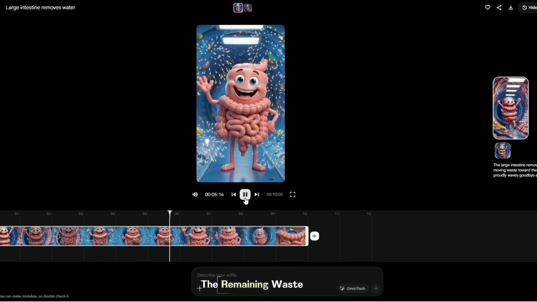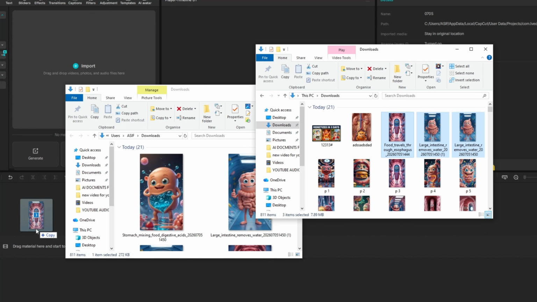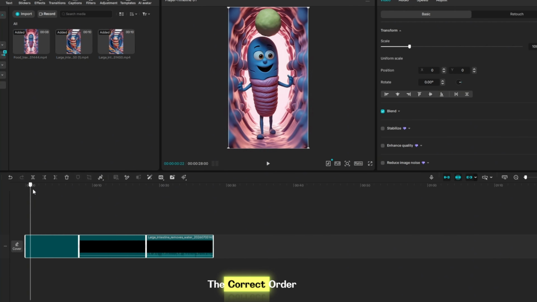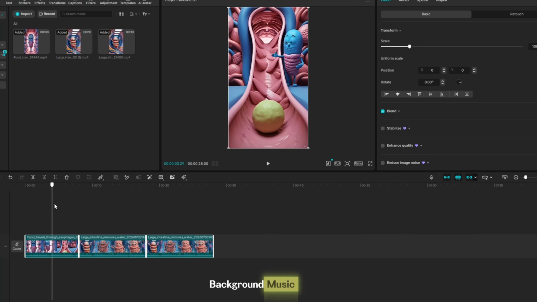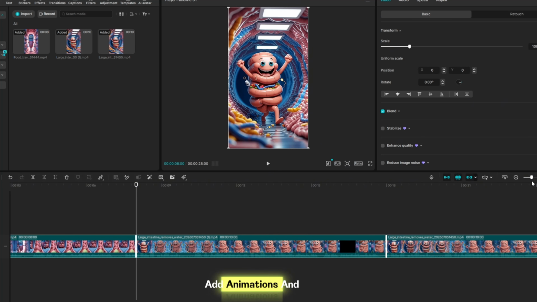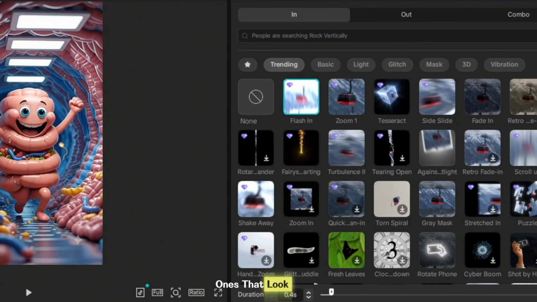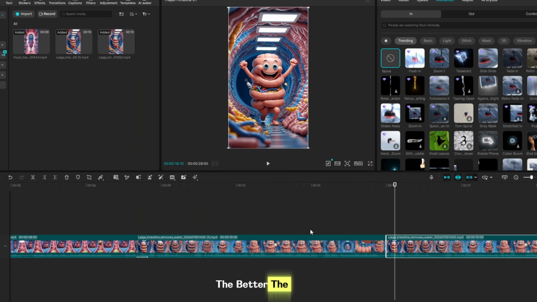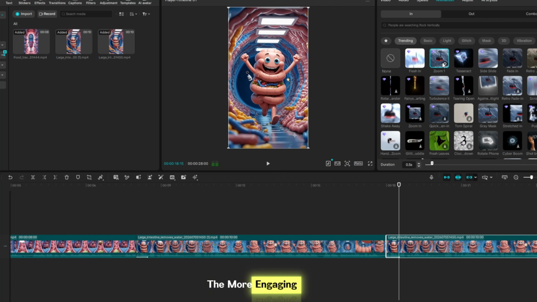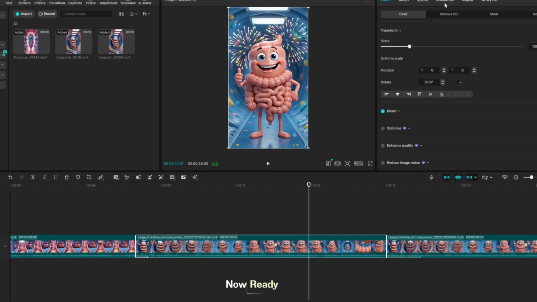It's time to edit everything. Open CapCut, import all your clips, arrange them in the correct order, and add your background music. After that, make sure to add animations and effects. Go to the effects section and apply the ones that look best for your video. The better the effects and animations, the more engaging and professional your video will look. That's it. Your video is now ready.